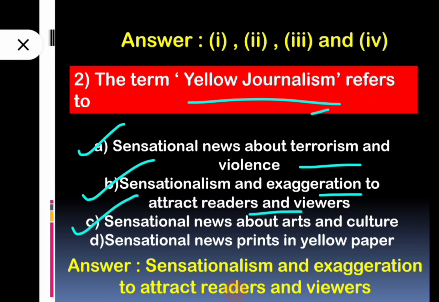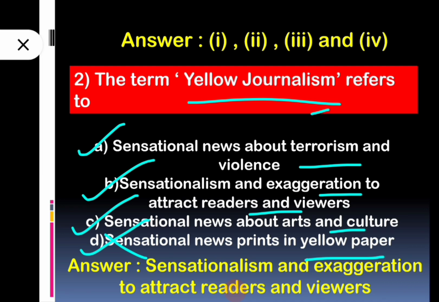Third option, sensational news about arts and culture. And the fourth option, sensational news printed on yellow paper. Yellow journalism is not related with yellow paper, so the last option is wrong.